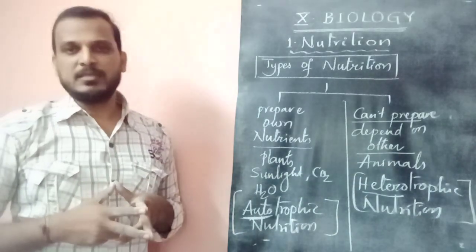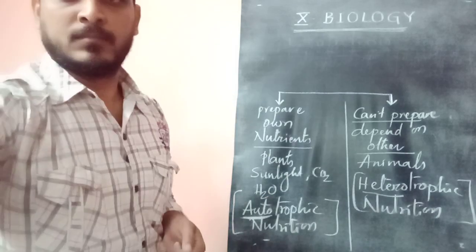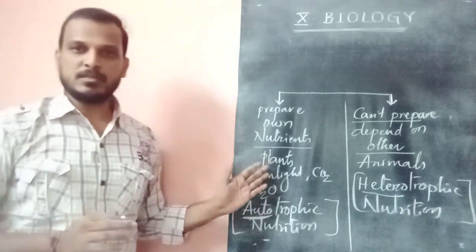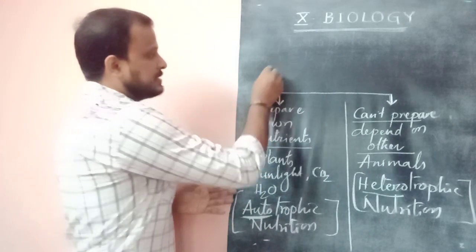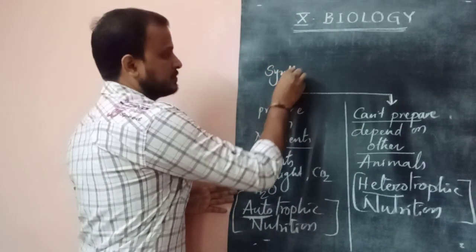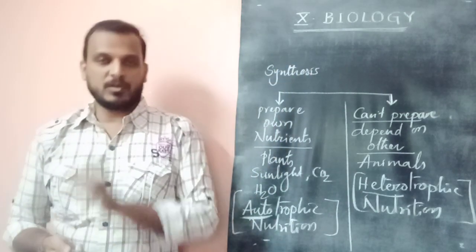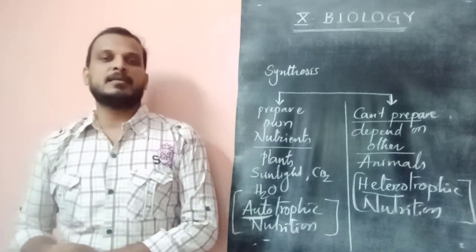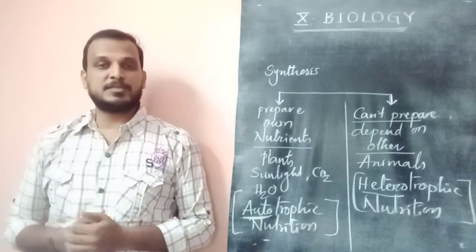They can synthesize their own food. Yes, sure. I am using the word synthesis. What is synthesis? Preparing. Now we are going to the real technical science word which makes this possible.